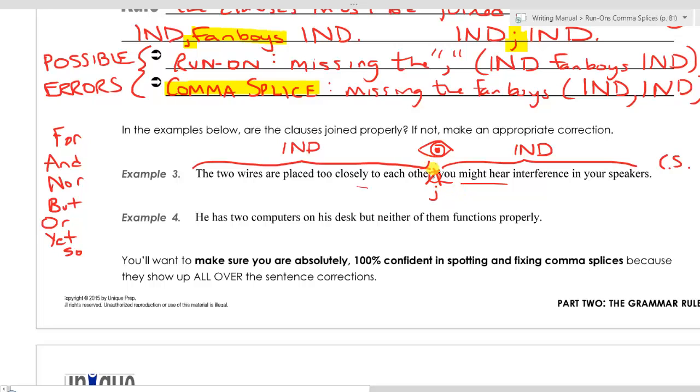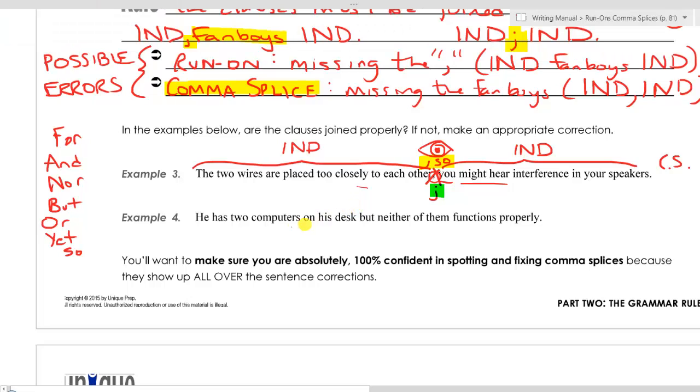We can do something like comma and then so. The sentence would be: the two wires are placed too closely to each other, comma, so you might hear interference in your speakers. Again, we either need the comma and the conjunction, like we have there, or we need the semicolon. But those are the only ways that we can separate these two independent clauses.